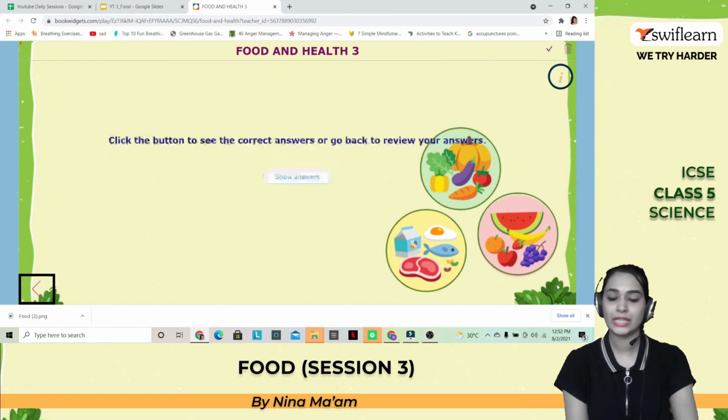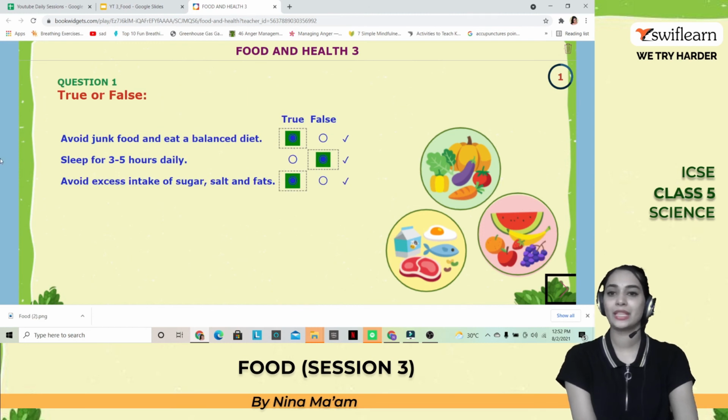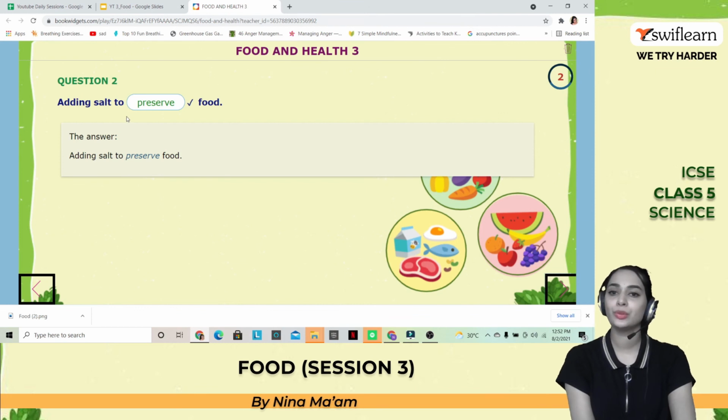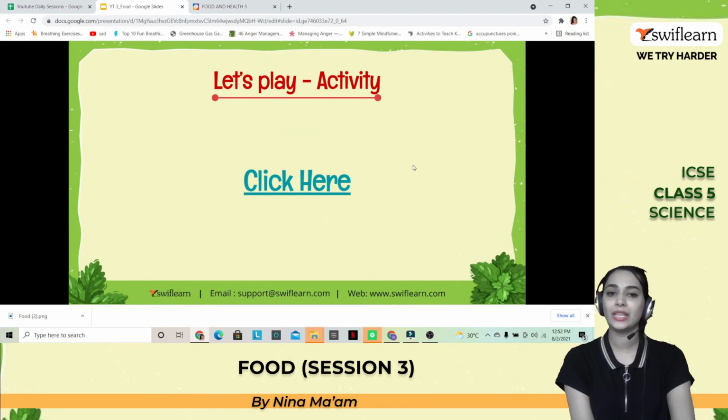Let's check the answer. Yes, amazing. Avoid junk food and eat a balanced diet. That is really true. Sleep for 3 to 5 hours daily, which is not true. We have to sleep for 8 to 9 hours, at least 7 to 9 hours. Avoid excess intake of sugar and salt, which is true. And here, adding salt to preserve food. It's a preserving method. The position of our body when we stand and sit is meant by the posture.